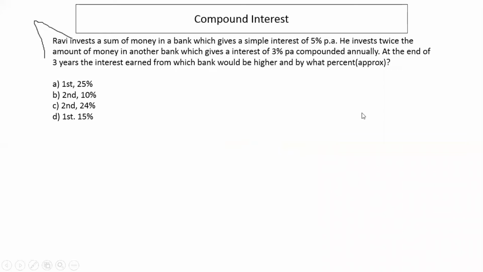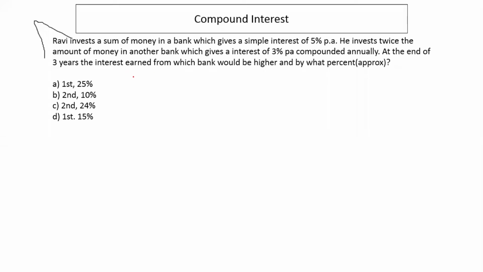Let's solve a question here. Ravi invests a sum of money in a bank which gives a simple interest of 5% per annum. He invests twice the amount of money in another bank which gives an interest of 3% per annum compounded annually. At the end of 3 years, the interest earned from which bank would be higher and by what percent? Right? So he invests a sum of money in a bank.